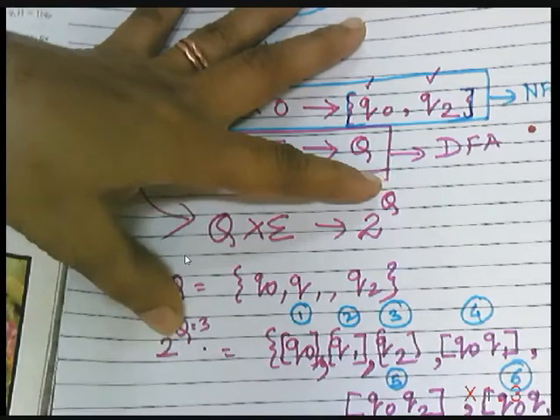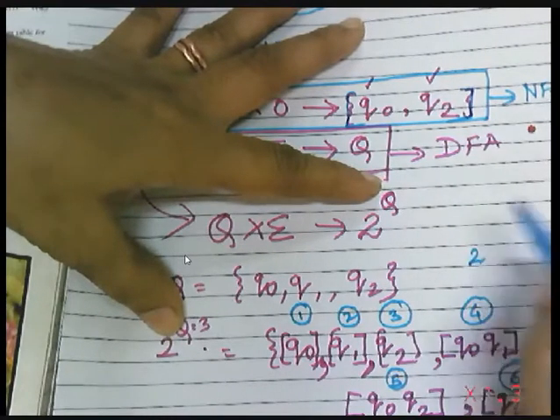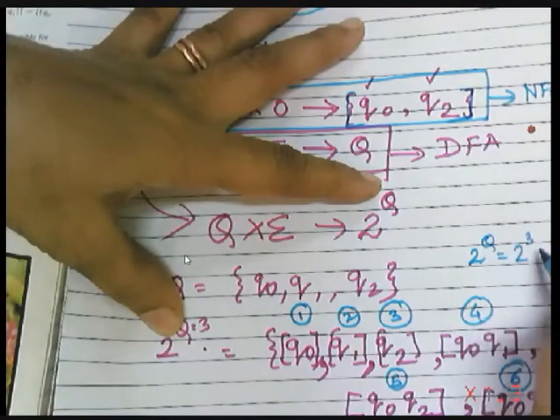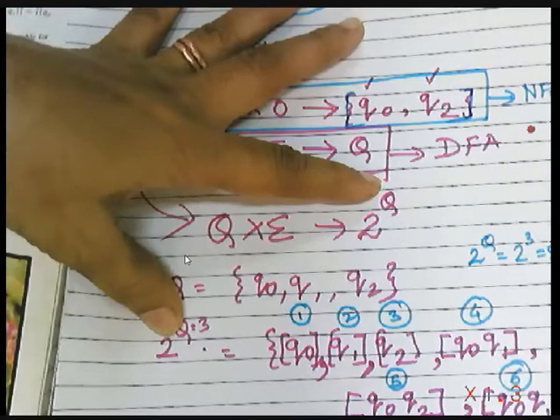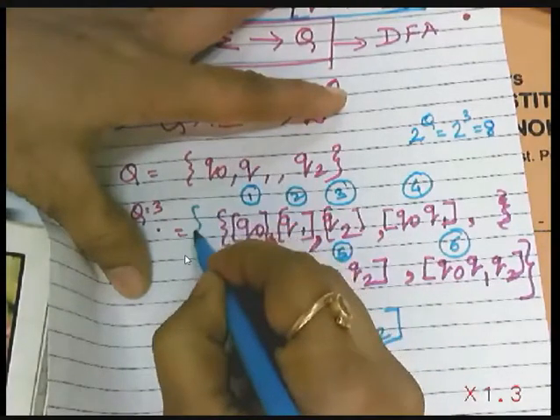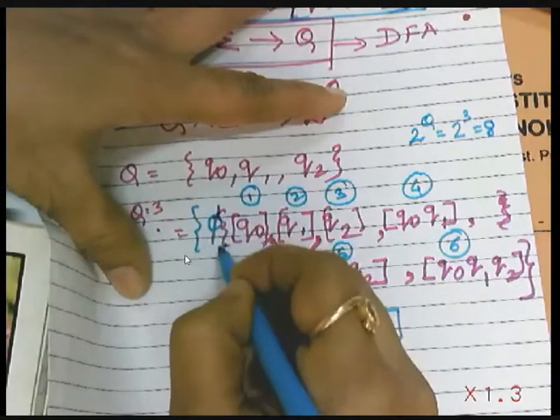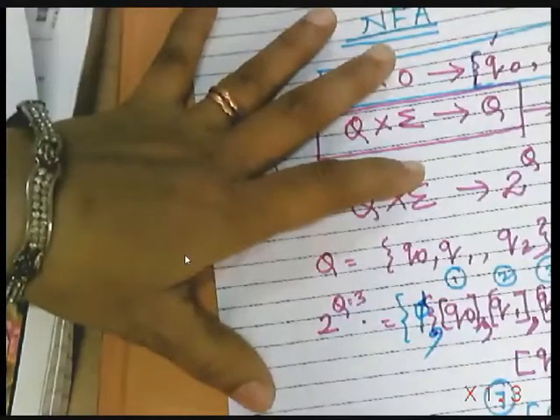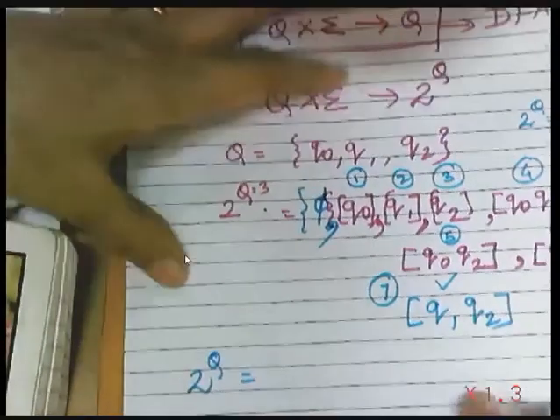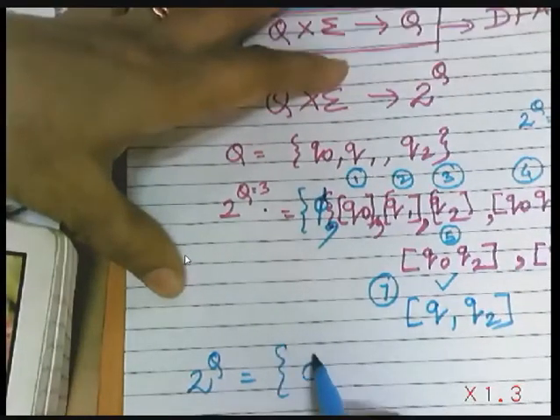Now we are expecting 2 raised to the power Q. So 2 raised to the power 3 is equal to 8. So how many states will be there? Here we have seen only 7 states, right? So which is the 8th state? The 8th state is phi. Okay. So finally we can have 2 raised to the power Q states. That means we represent it with a dash. We are not moving anywhere. So finally phi,